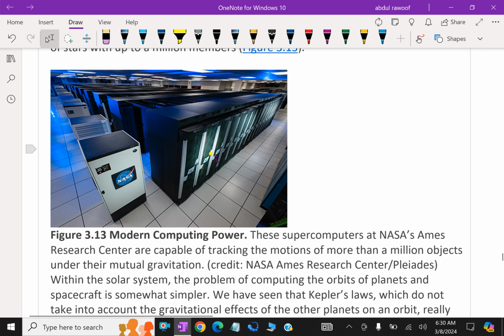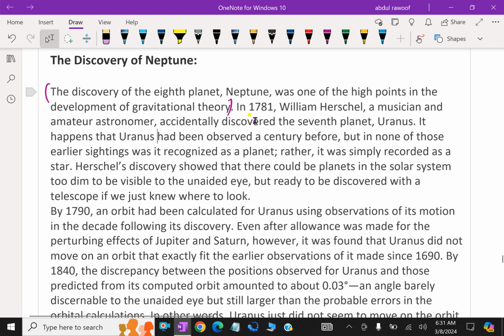Discovery of Neptune. The discovery of the eighth planet, Neptune, was one of the high points in the development of gravitational theory. In 1781, William Herschel, a musician and amateur astronomer, accidentally discovered the seventh planet, Uranus. It happens that Uranus had been observed a century before, but in none of those earlier sightings was it recognized as a planet. Rather, it was simply recorded as a star.